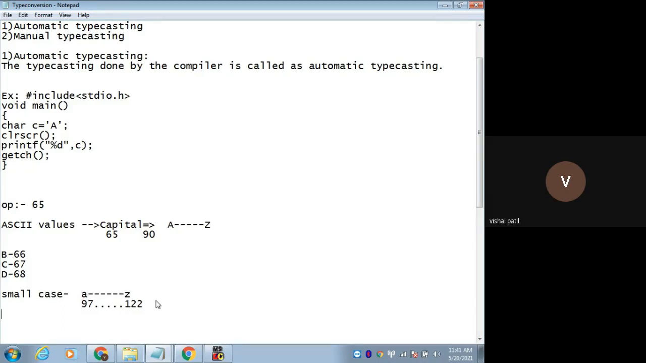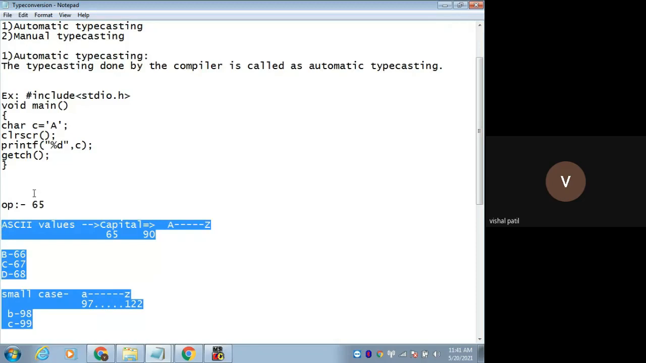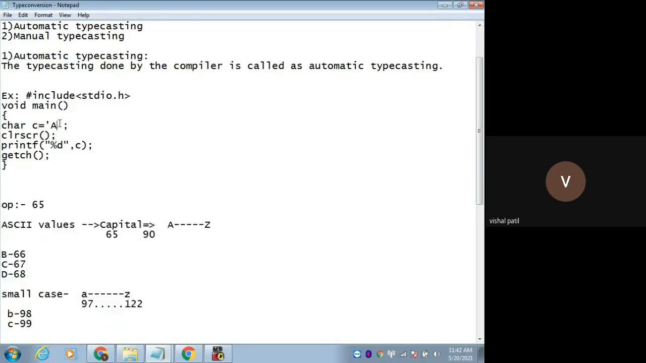So obviously, for small a it is 97. For small b, obviously it will be 98. For small c, it will be 99, and so on. Okay, so these are the ASCII values. Now you might have understood why it is displaying 65 for capital A. Okay, understood?